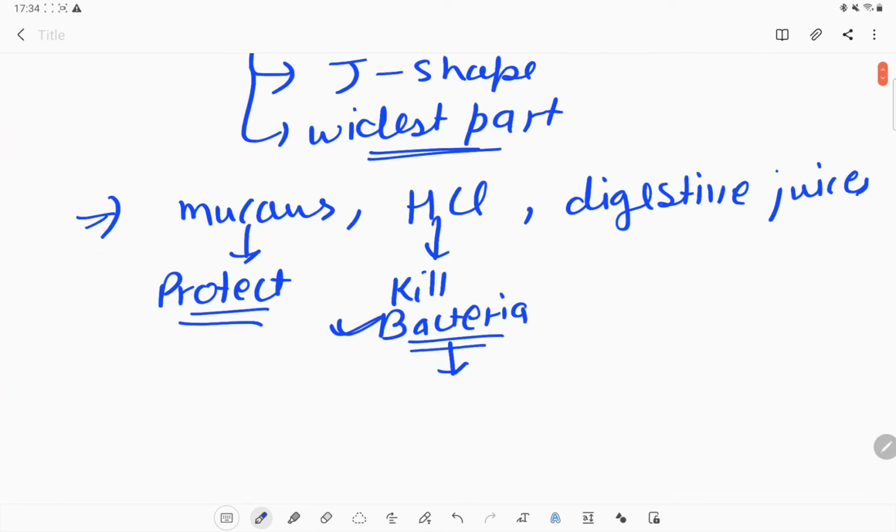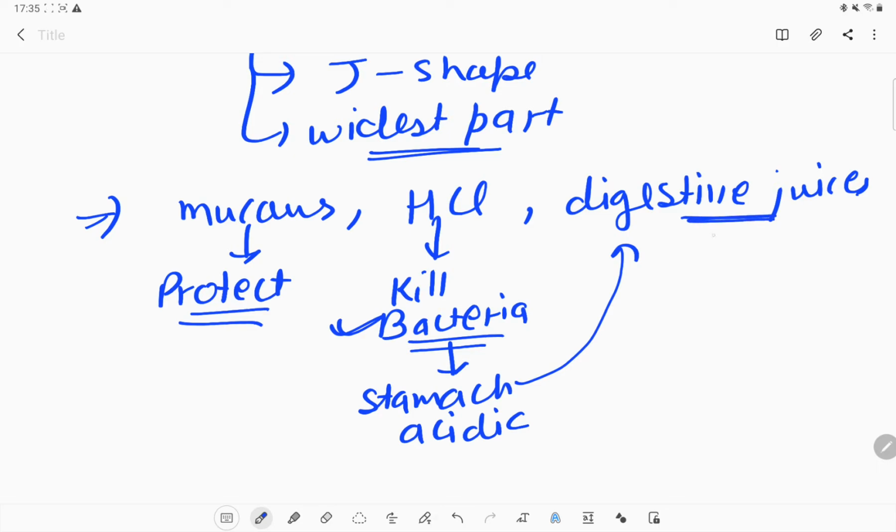It will also make the stomach nature acidic, and that acidic nature will help the other digestive juices to work properly, so that they will break down the proteins present in our food into simpler substances.